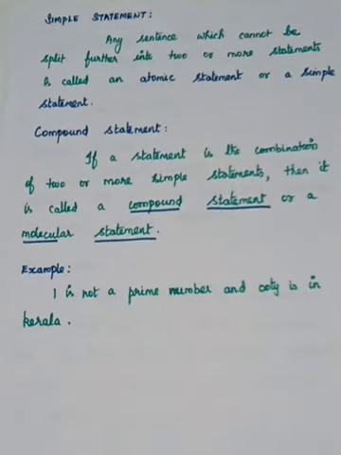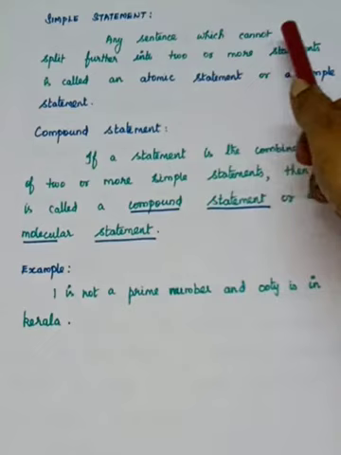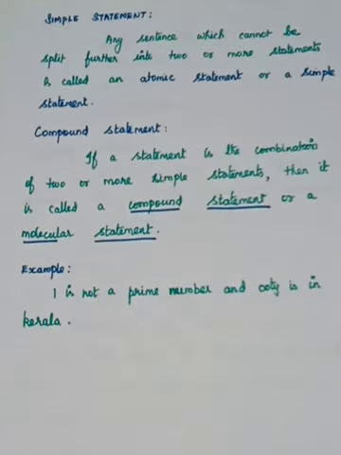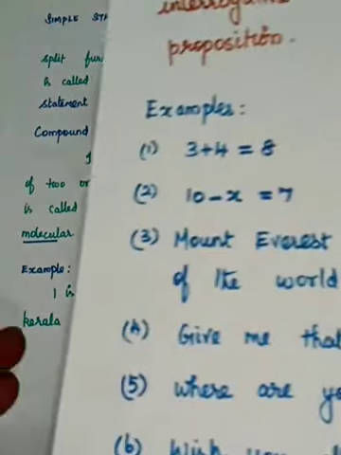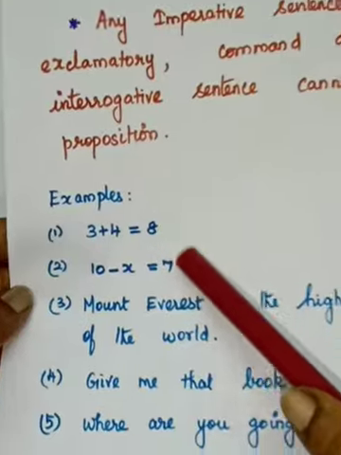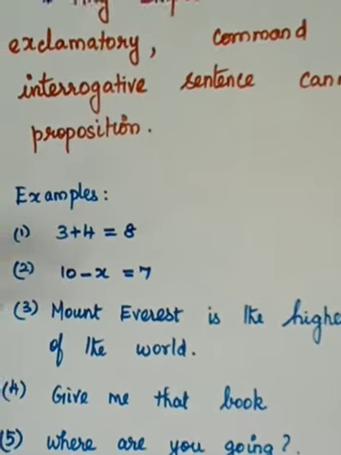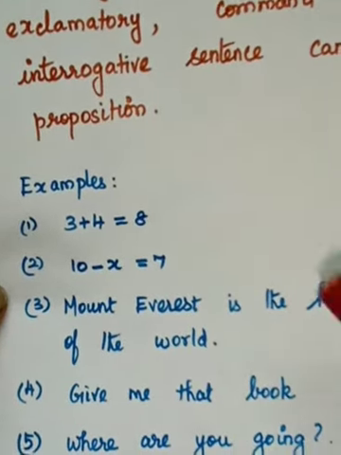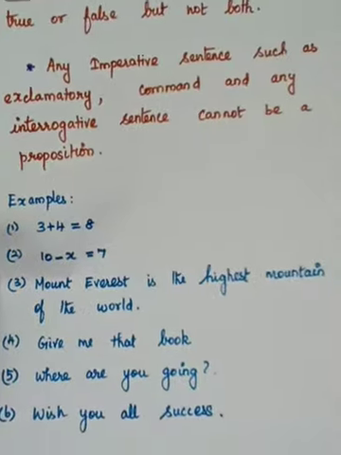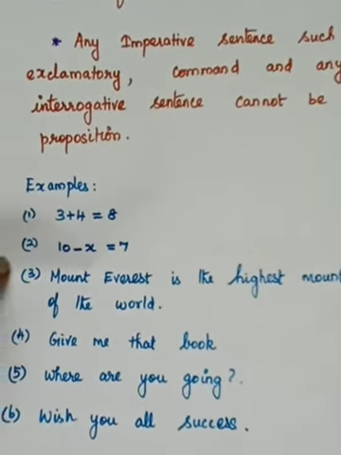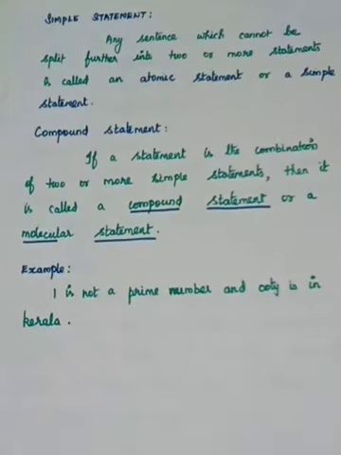Next, we are moving to the simple statement. What is a simple statement? Any sentence which cannot be split further into two or more statements is called an atomic statement or a simple statement. Simple statement means it cannot be split more. Here, the first one, 3 plus 4 is equal to 8, we can't split it more, so it is a simple statement. Likewise, the second and third also can't be split further, so 1, 2, 3 are propositions, simple statements.